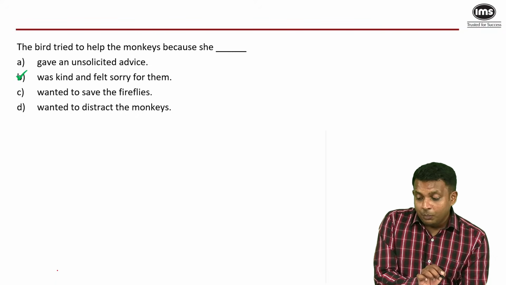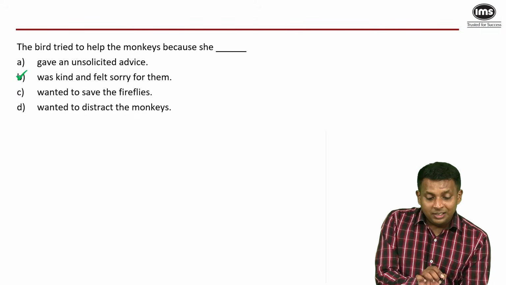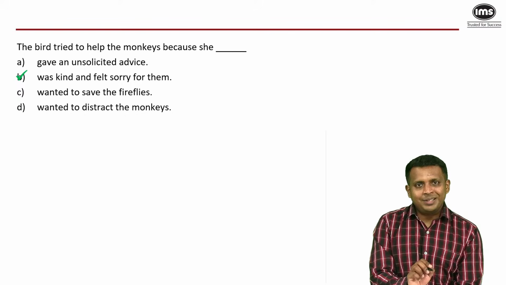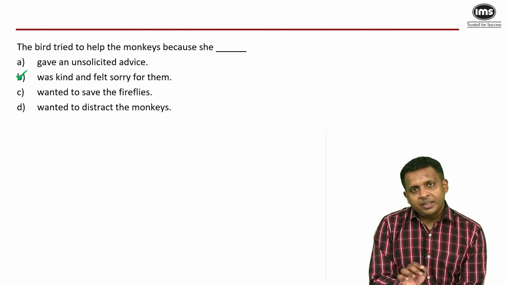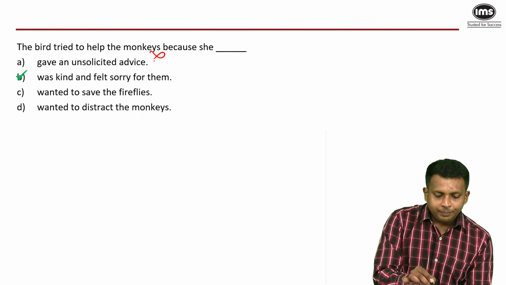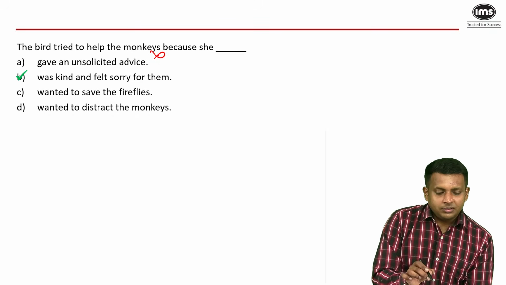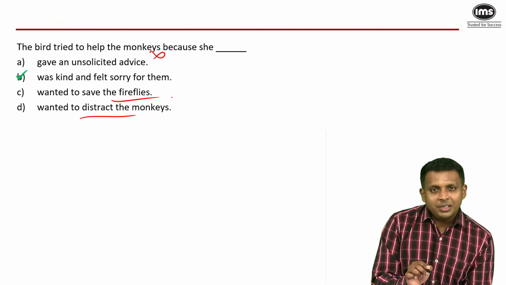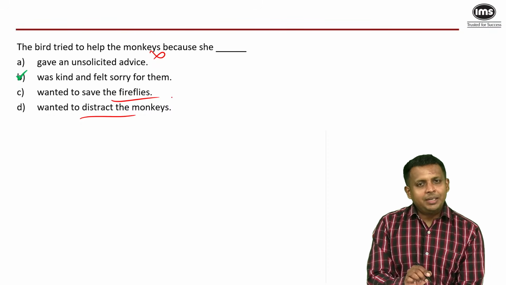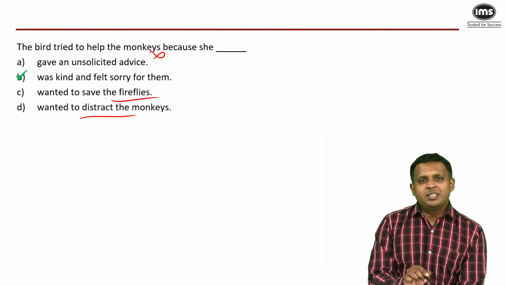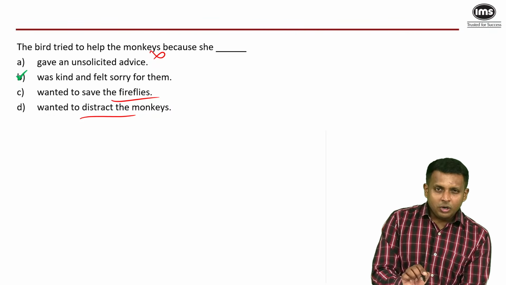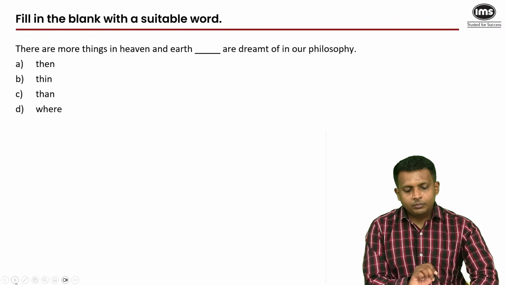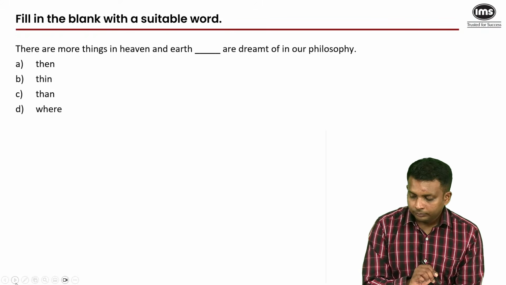The advice that the bird gave to the monkeys was unsolicited, but that's not the reason the bird tried to help the monkeys in the first place. When the bird helped, the bird gave them unsolicited advice. So not A. And the birds, I don't think, had anything to do with the fireflies. And distract the monkeys because they were planning something like a heist, or because they had some ulterior motive, not mentioned anywhere in the passage. Okay. Moving on.